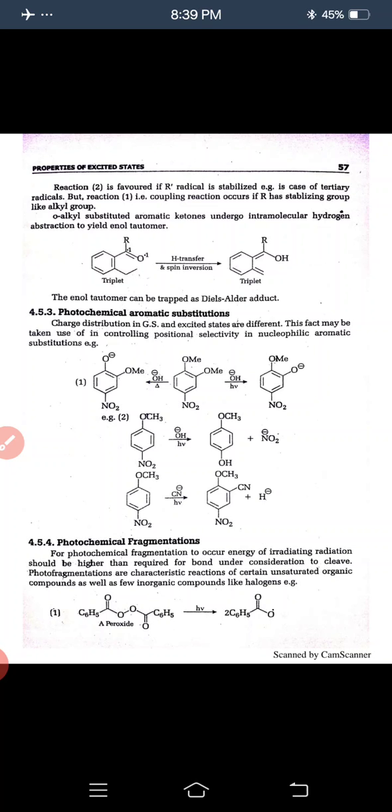This is the ortho-methoxy nitro compound, an aromatic nitro compound, and it reacts with OH in presence of h nu, and reacts with OH in presence of thermal conditions. This is the difference. In the first reaction you see that one step is completed thermally and the second step is completed by photon, and the compound is prepared this way.